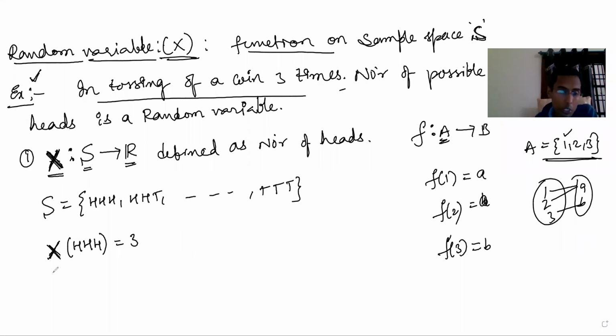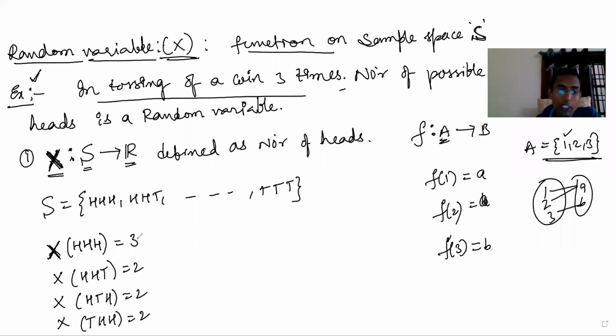Okay. This is also a function. X of H, H, T is 2. X of H, T, H, this is also 2. X of T, H, H, this is also 2. Like this you can write F of 1, F of 2, F of 3, and also you can write X of H, H, H, X of H, H, T, like this.